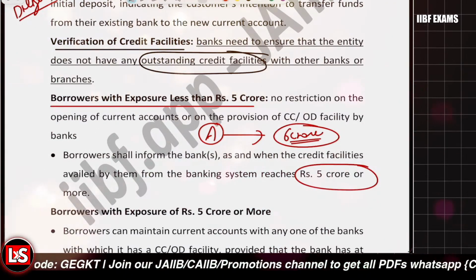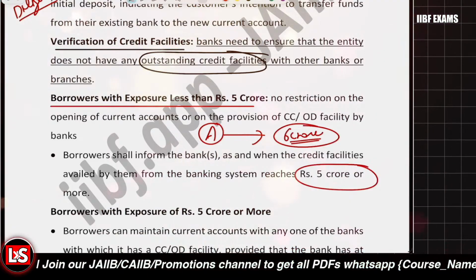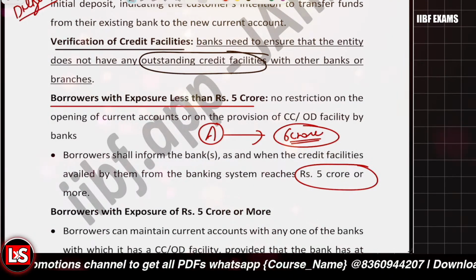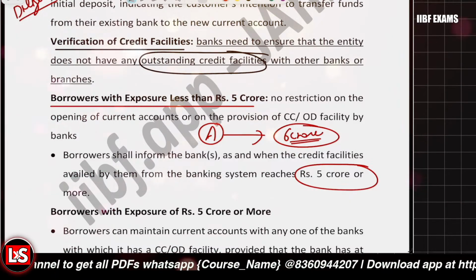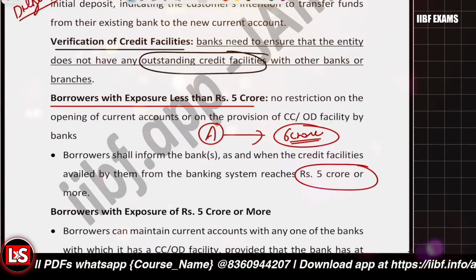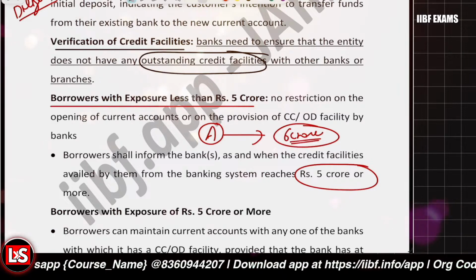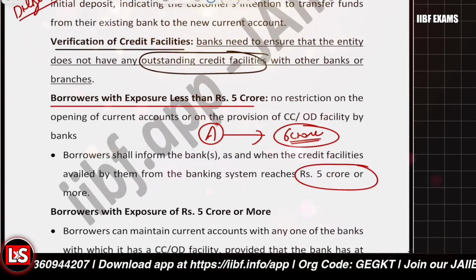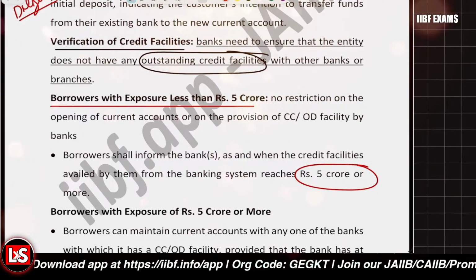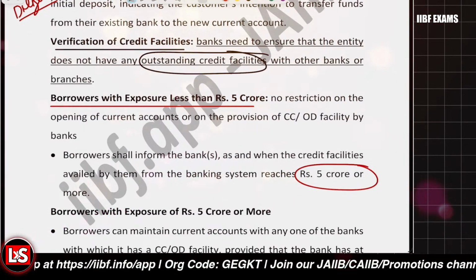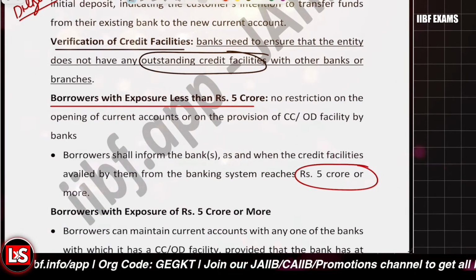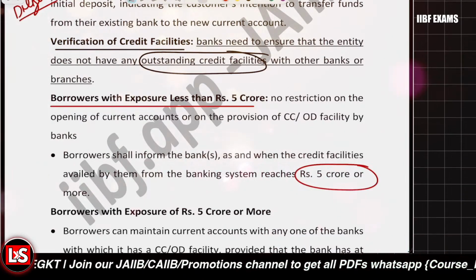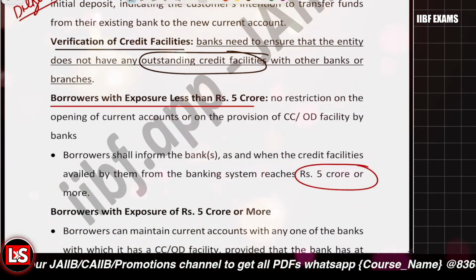Now in that scenario, what does the current account rule say? That only with a bank having minimum 10% exposure in the total banking system exposure can you open the current account. So in case you are exceeding or equal to 5 crore, in that scenario, you can open the current account only with that particular bank where you have a minimum of 10% exposure, right?